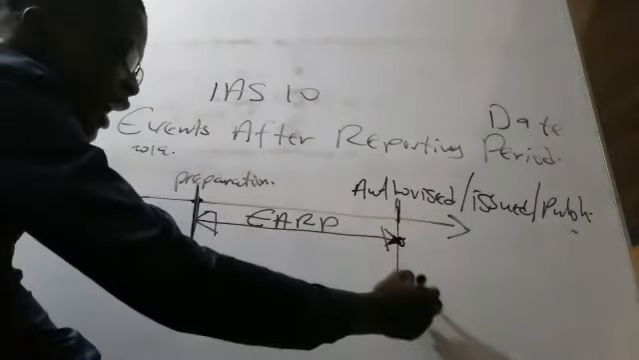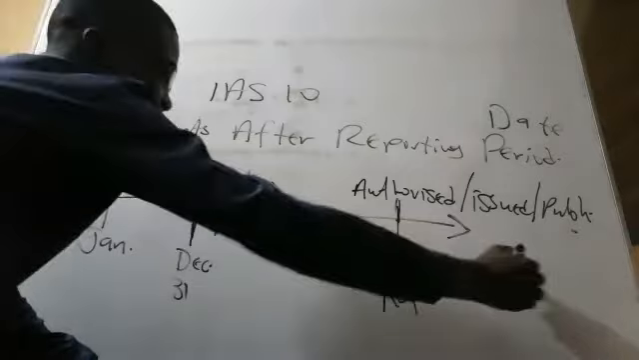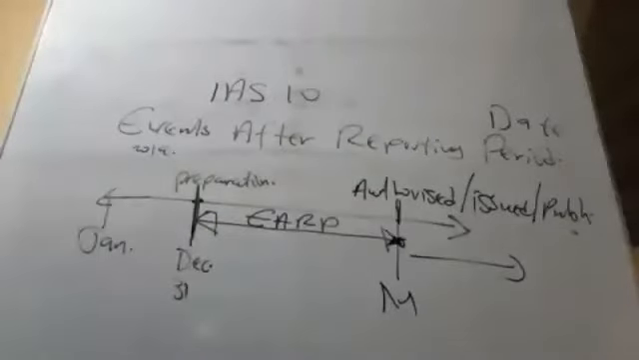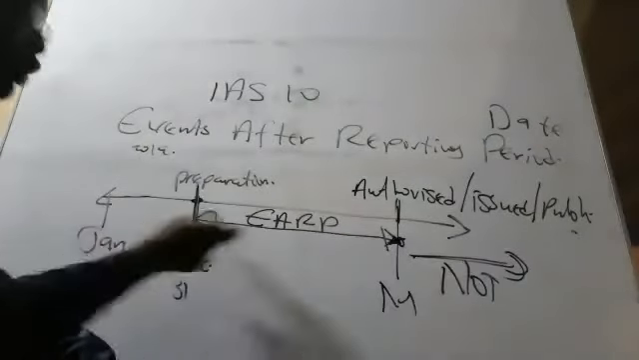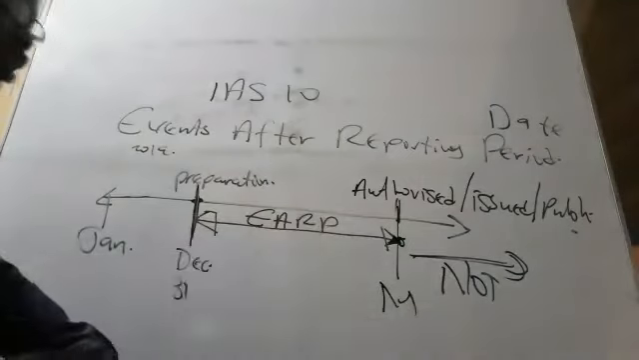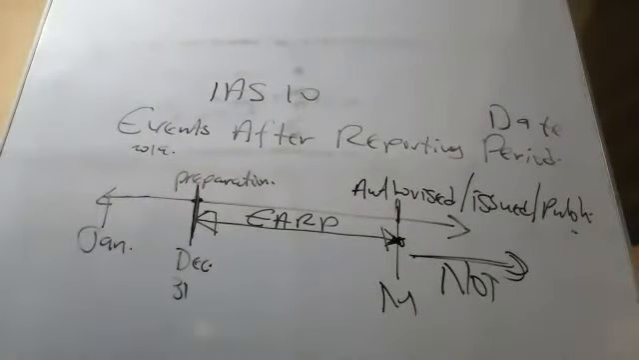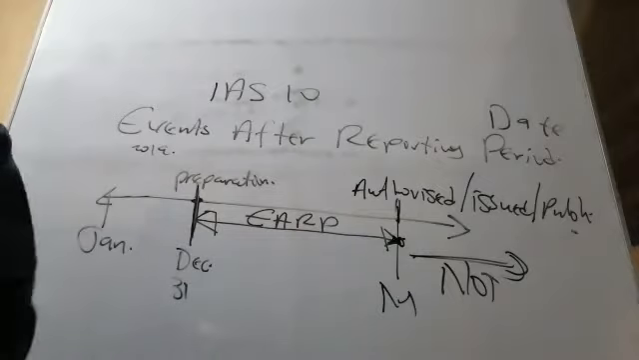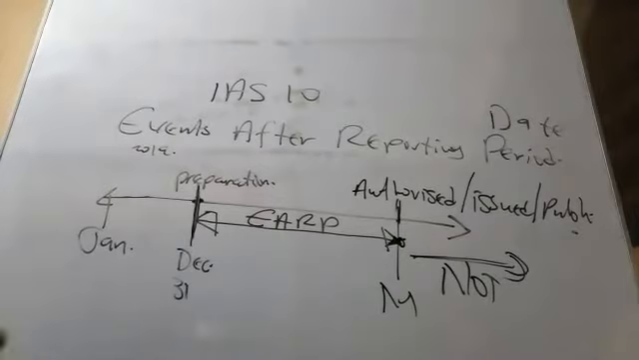So please, events after they publish the financial statement are not events after the reporting period. Take note. So if we have the financial statement prepared and we've not yet published it, then there is an event after the reporting period. There are two types. Let's just look at the types.